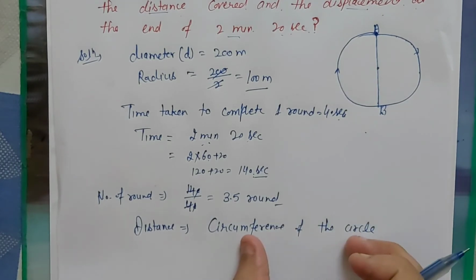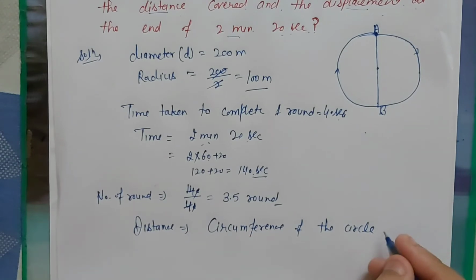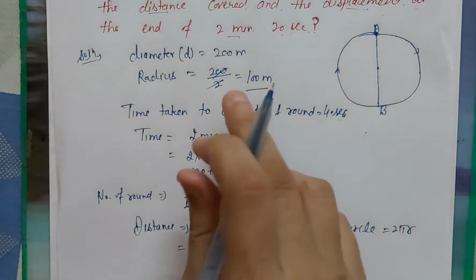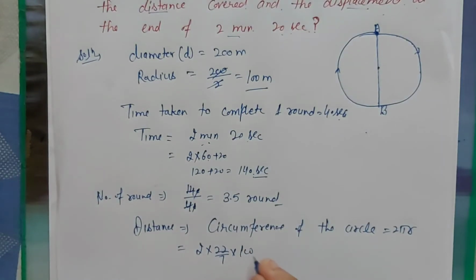So what is the formula for the circumference of the circle? That is 2 pi r. Now put the value in 2 pi r. 2 pi means 22 divided by 7, and the r value is 100.